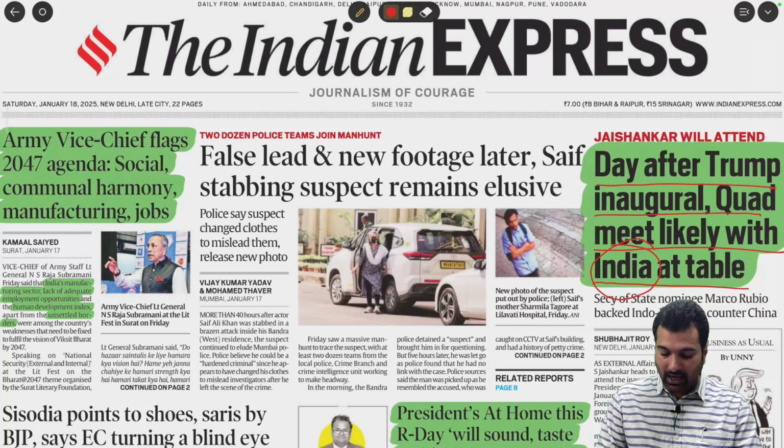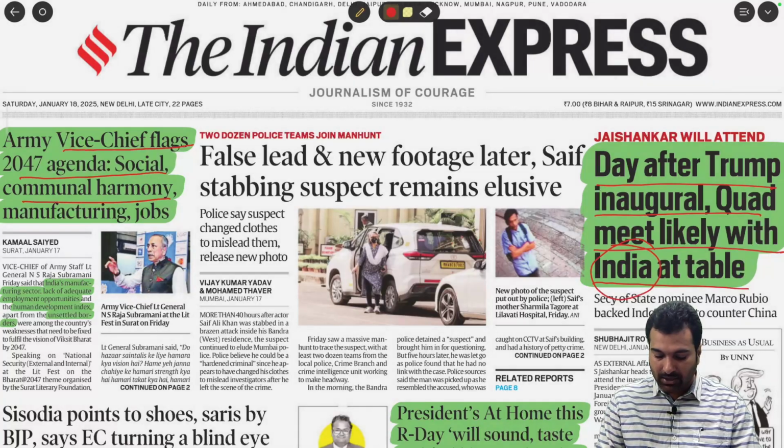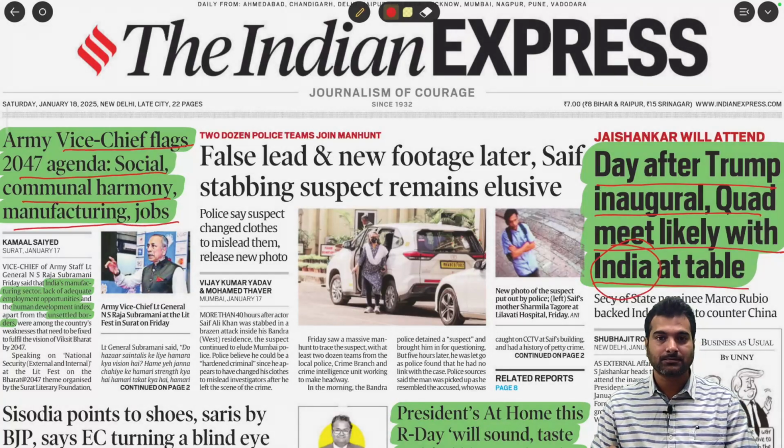But this is important. Army's vice chief flags 2047 agenda, social communal harmony, manufacturing jobs, right? As you all know, the Prime Minister of the country set the agenda that by 2047 India would be a developed country, Viksit Bharat. So even when you're writing an essay, or any answer with respect to economy, growth and development in GS paper 3, or even in GS paper 2 when writing answers with respect to social justice, these kinds of statements will be useful.